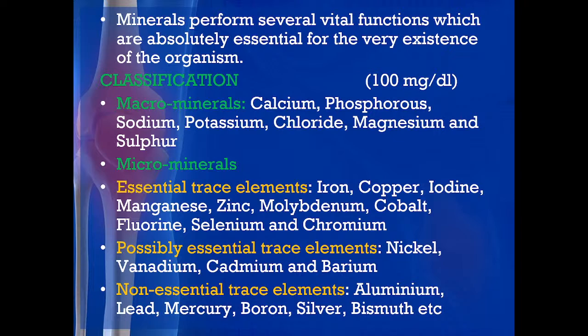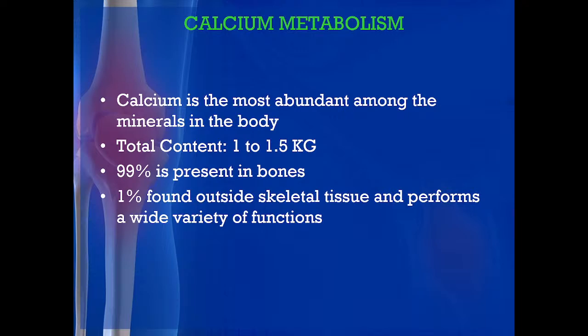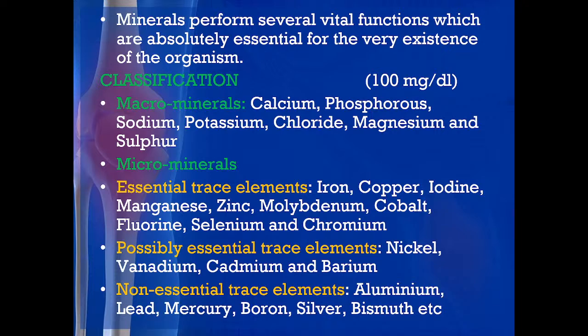So, those are the possibly essential trace elements, and non-essential ones are like aluminium, lead, mercury, boron, silver and bismuth. This is how it is classified into two categories depending upon the daily requirement: if the requirement is more than 100 milligram per liter, it is called macro, and if less, then micro. So today we will look at the very first one, that is calcium. Actually, different books have given different classifications of these minerals. This is the standardized one that I have taken. In some books it may vary a little.